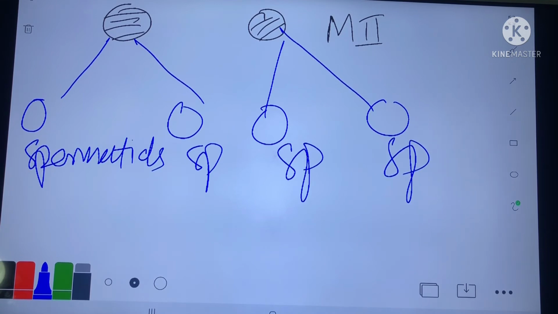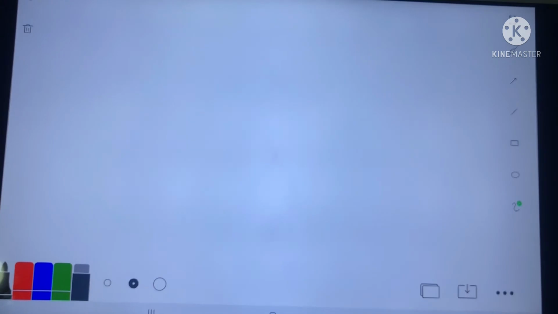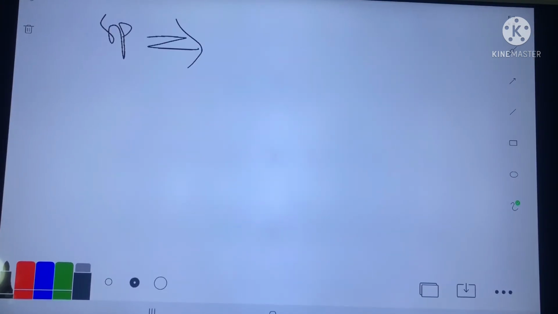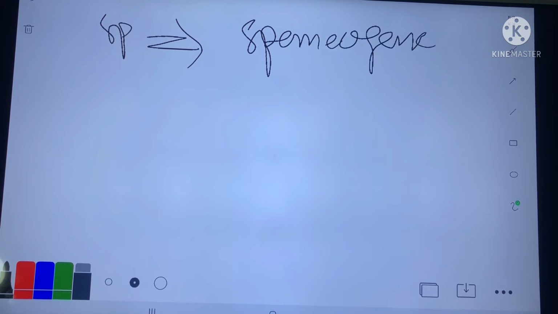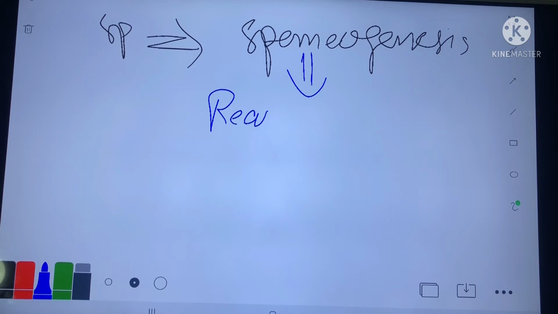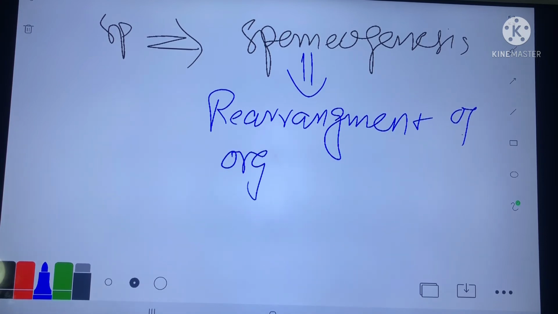Then what will happen to the spermatid? The spermatid will undergo spermiogenesis. What is spermiogenesis? It is rearrangement of organelles.